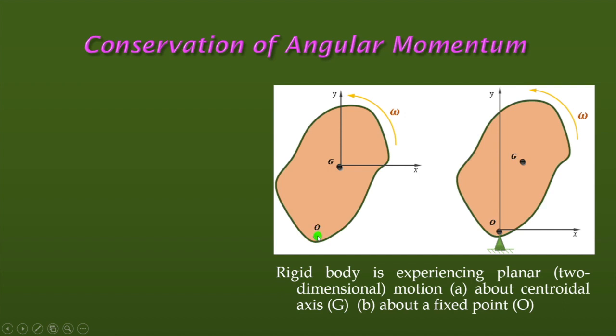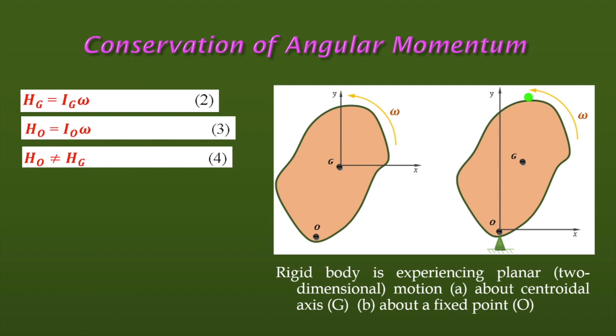So it may rotate about G or about any other point O, but in both cases it is rotating with the same angular velocity. Now, see, from the previous equations, the angular momentum equals I into omega.